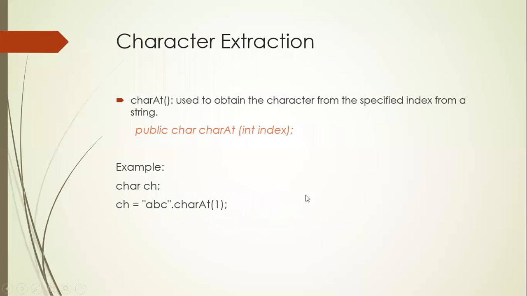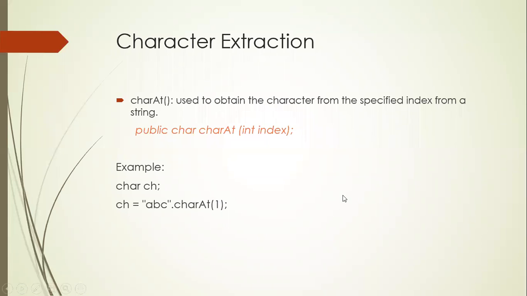Now, this is another slide. This is for extracting the characters from the string. How can you extract the characters? We can make use of the charAt function, and we need to pass the index value. Here you see there is a string called ABC. I am using the charAt function, passing the index value 1. I want the character which is placed in the first location. Here it is the 0th location, and the first location is B. Now ch is a variable assigned with the value B. So the charAt function is used for getting individual characters.